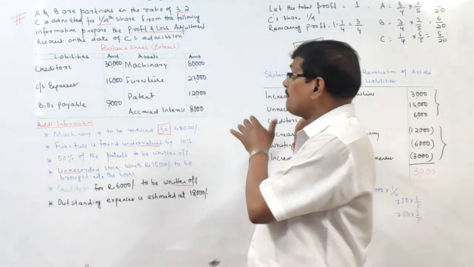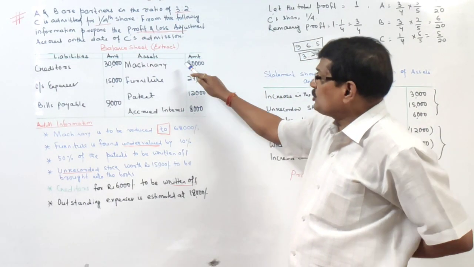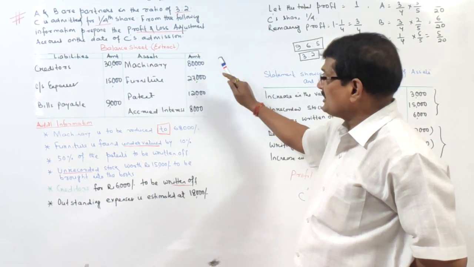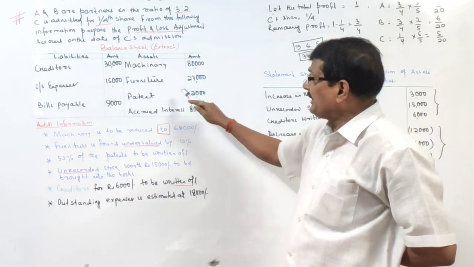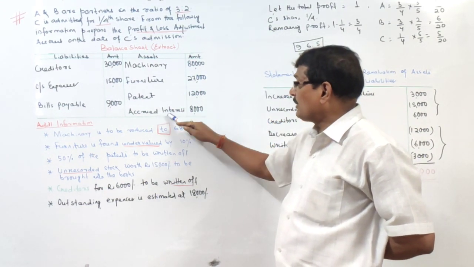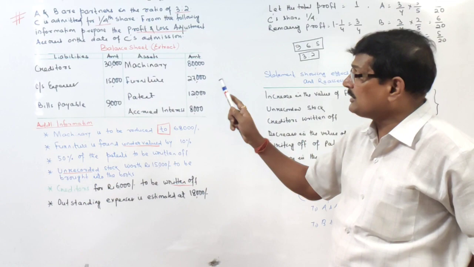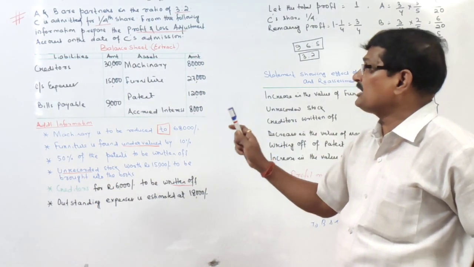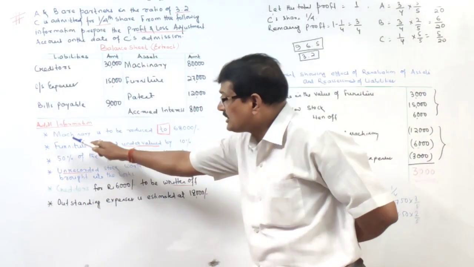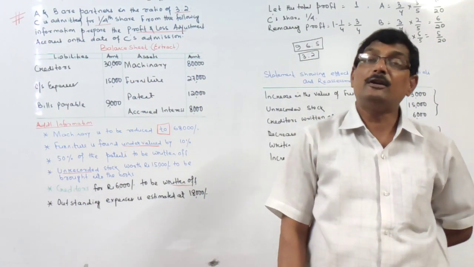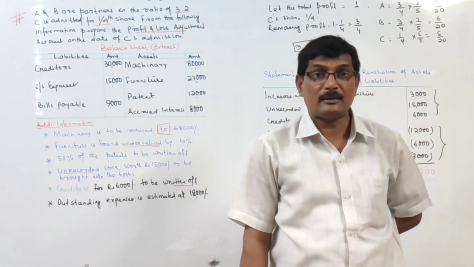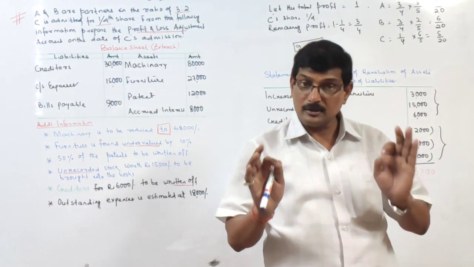Means इसके बाद अगर हम बैलेंस शीट बनाएंगे, machinery will be shown at 80,000, furniture 27,000, no change. Patent will remain at 12,000, accrued interest 8,000, creditors 30,000, outstanding expenses 15,000, and bills payable 9,000. Means these changes need not be shown or need not be affected in the new balance sheet. Is it clear?